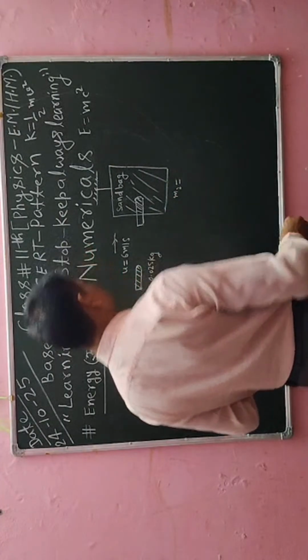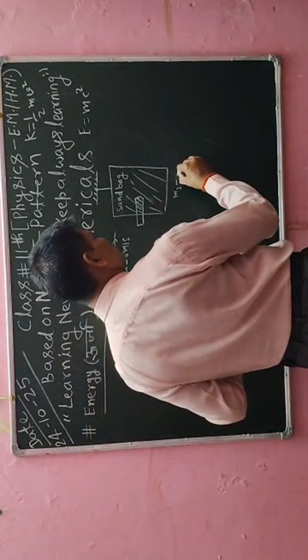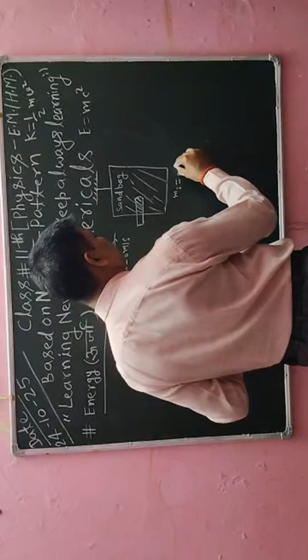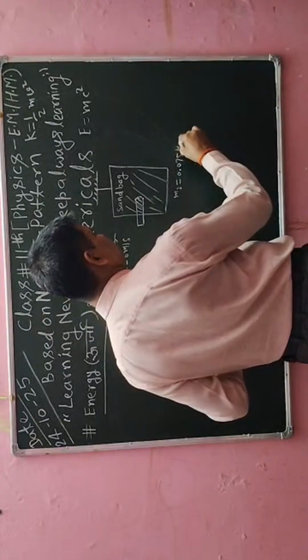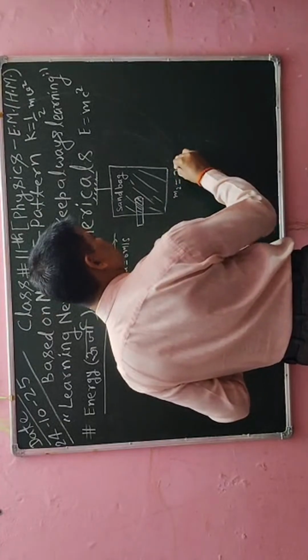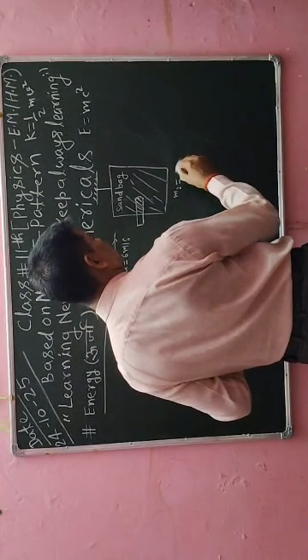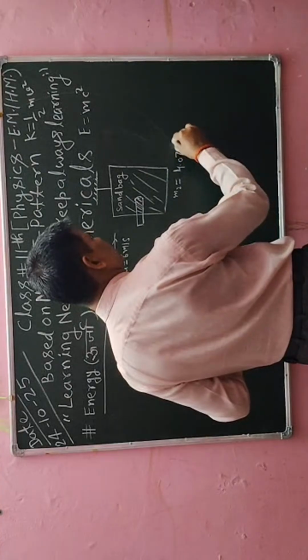Here I am considering its value as suppose 4.075 kg.